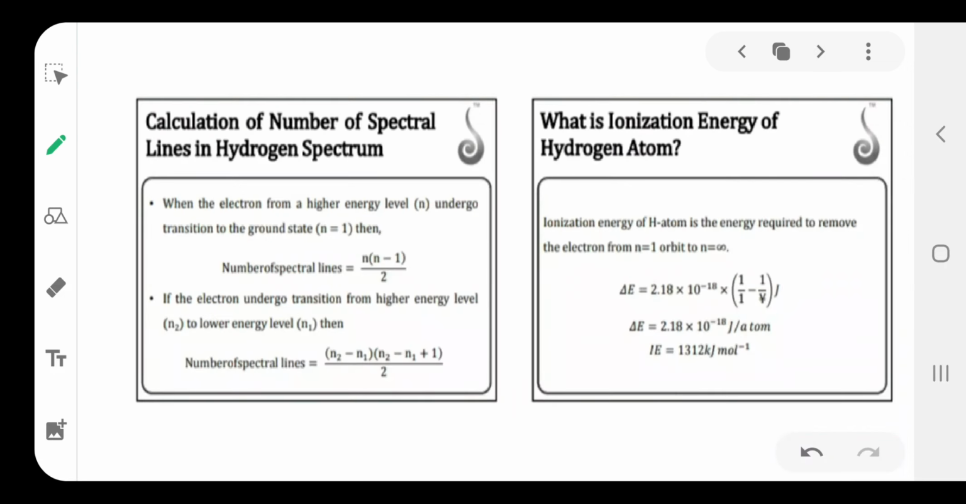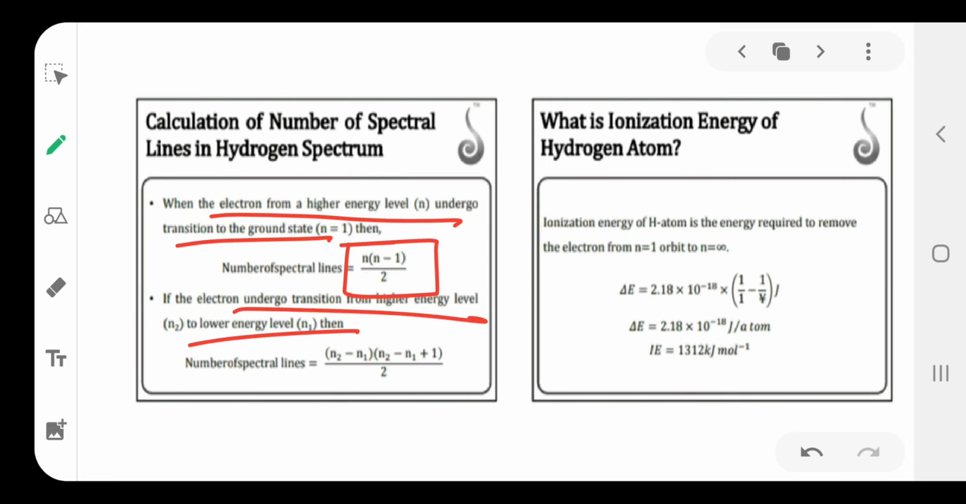The next one is the number of spectral lines formed when an electron jumps from a higher orbit to the first ground state: n into n minus 1 by 2, that is calculated by the formula. Next, when the electron jumps from a higher orbit to a lower orbit, the number of spectral lines formed is n2 minus n1 into n2 minus n1 plus 1 by 2, or the sum of n2 minus n1. So this is another formula.